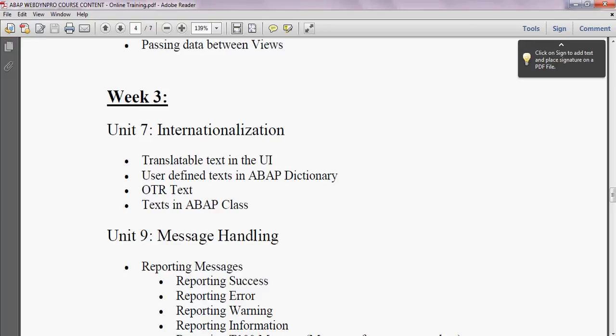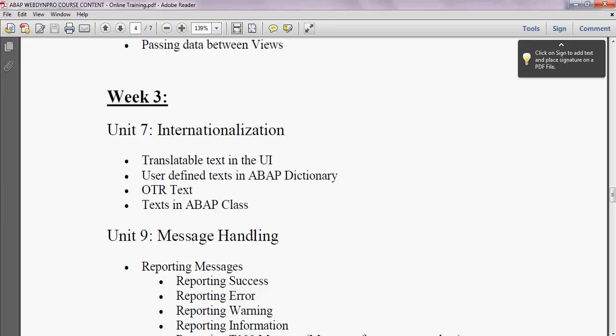In the ABAP dictionary, we create data elements, and a data element has a field label. The text defined in the field label will be directly displayed in the WebDynPro application. If you are not satisfied with the text displayed from the data element field label, then you can create your own custom text using OTR text in WebDynPro ABAP.